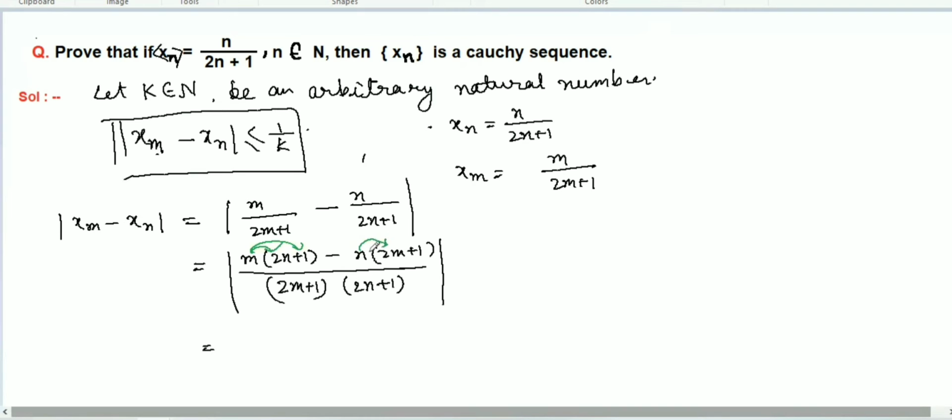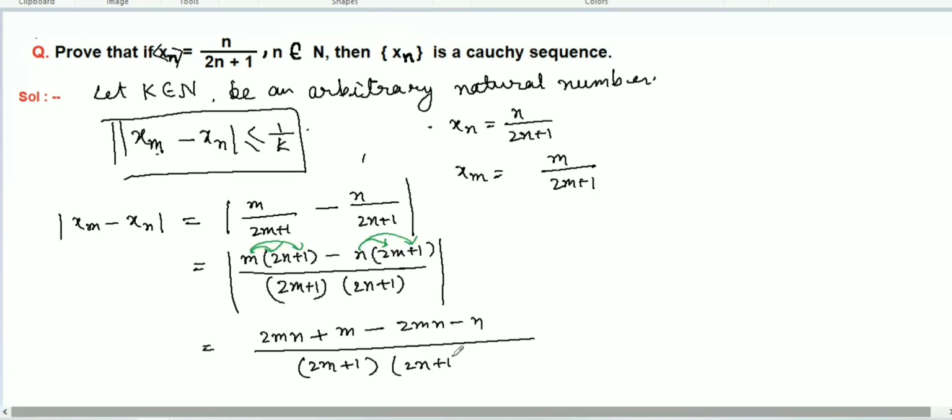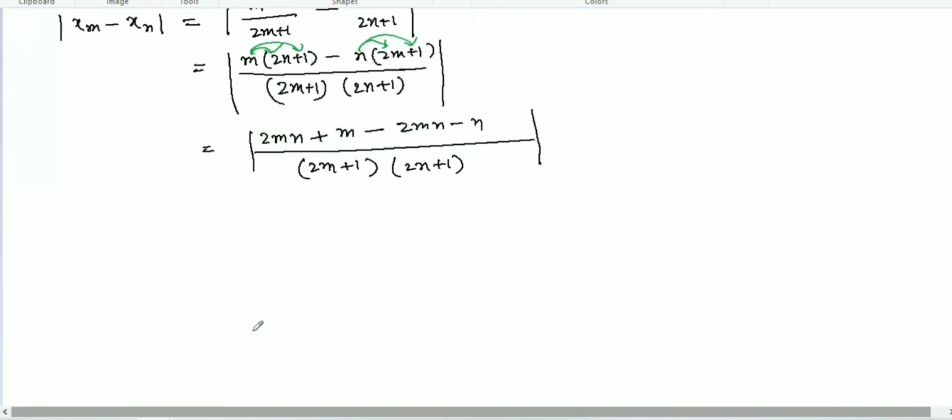Then what we will get here: multiply this and open the bracket, multiply this one and open the bracket. Be careful with the minus sign here. So 2mn plus m minus 2mn minus n, all over, don't multiply in the denominator, leave it like this, 2m plus 1 multiplied by 2n plus 1, with the modulus sign. So this and this can be cancelled.